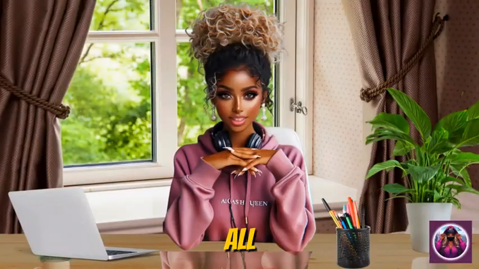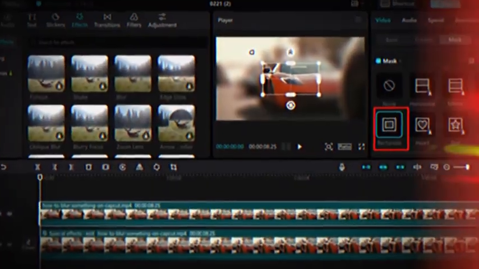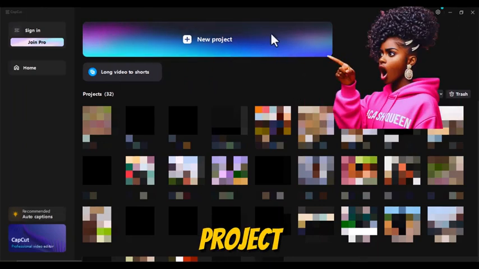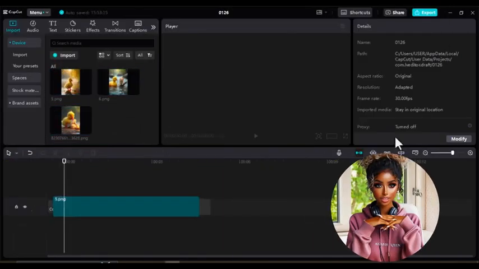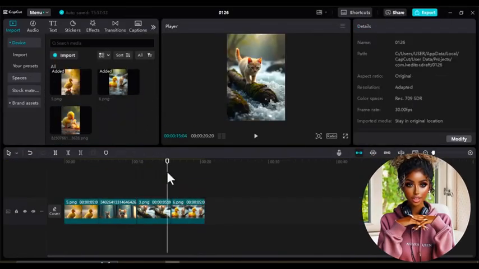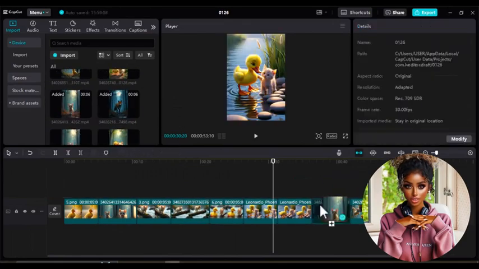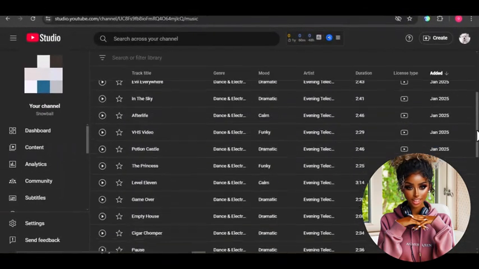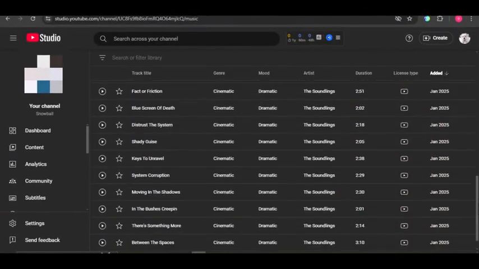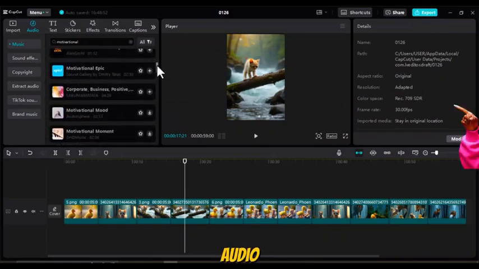Step 5. Editing our video using CapCut. Open CapCut and create a new project. Once you're in the interface, import all our clips. Place them on the timeline in the correct order, arranging each scene step by step. For background music, you have 2 options. Search YouTube's audio library for copyright-free music, or browse CapCut's audio list.